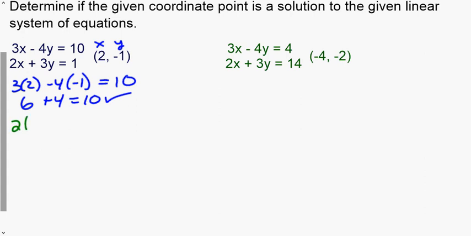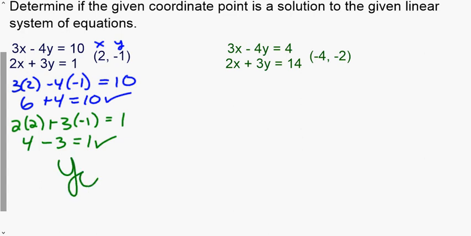So we're going to go 2 times 2 plus 3 times negative 1. Does that equal 1? Well, 2 times 2 is 4. 3 times negative 1 is negative 3. Is 4 minus 3 equal to 1? Yes. Since they both check, our answer is yes. It is a solution of the system.